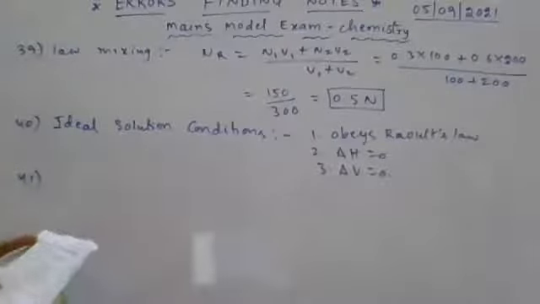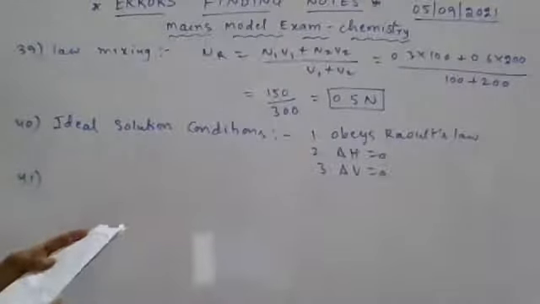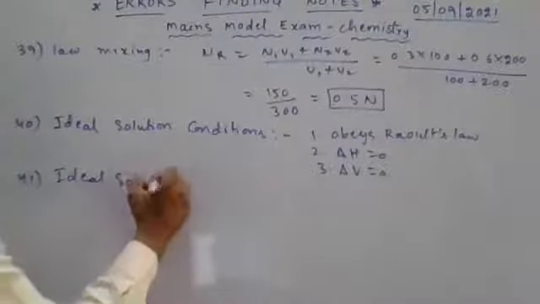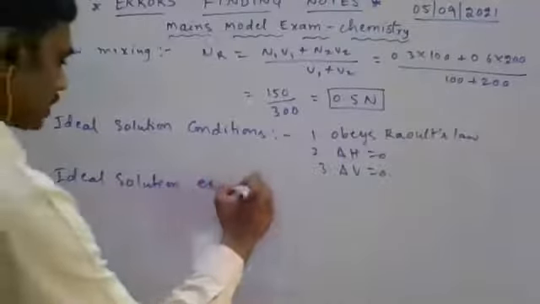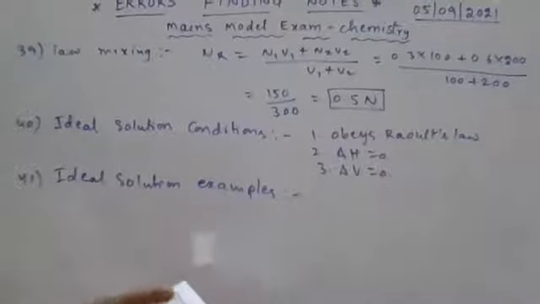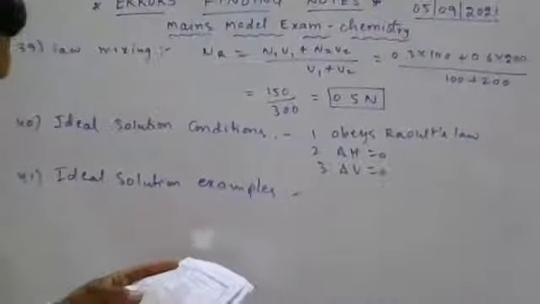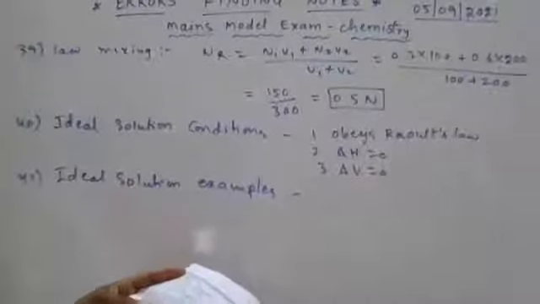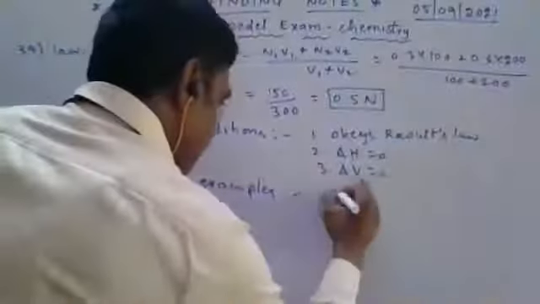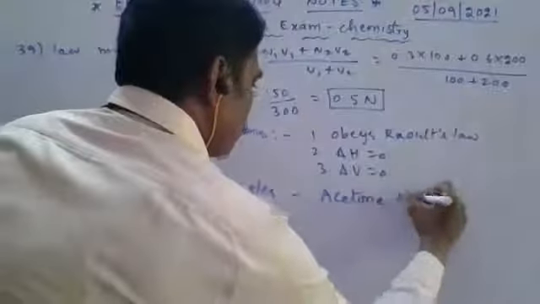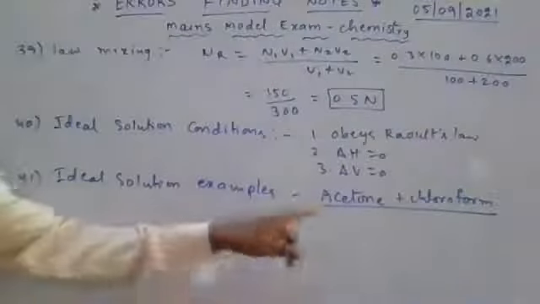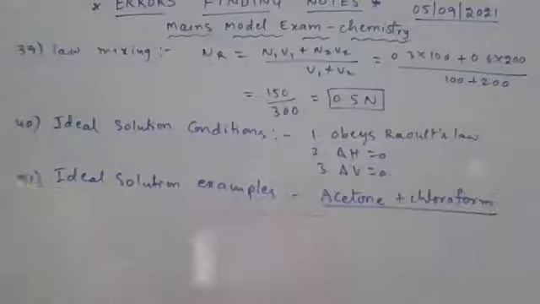41. Here, which of the following pairs will not form an ideal solution? Here, ideal solution examples are given in the class notes. Once check it. Examples: n-hexane and heptane, ideal solution. Benzene and toluene, ideal solution. Ethyl bromide and ethyl iodide, ideal solution. Here, acetone and chloroform, these are non-ideal solutions. That too, this is a negative deviation.